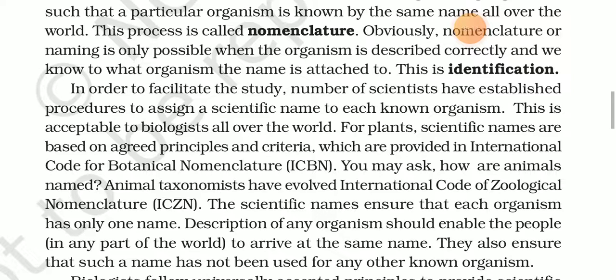When you see that scientific name, anybody in any part of the world should be able to recognize that organism. For plants the names are provided by ICBN, and for animals by ICZN.